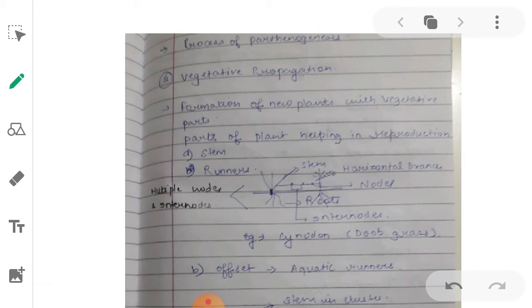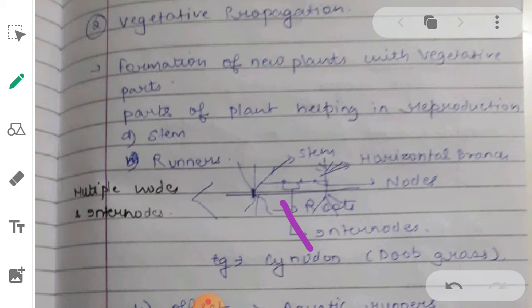You can see that this is a plant. The below part over here is your roots, the above part is the stem part. A runner is a type of modification of stem. There will be a horizontal stem arising from the normal stem, which will have several nodes and internodes. The small dots which you are seeing in between are nodes, and the space between them is called internodes.